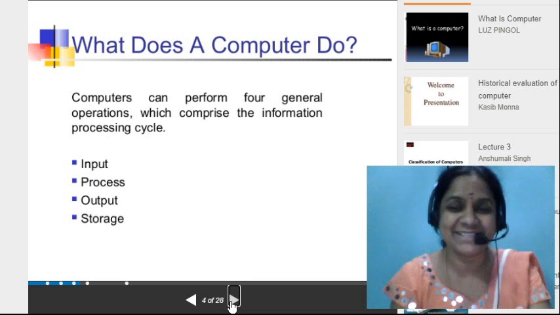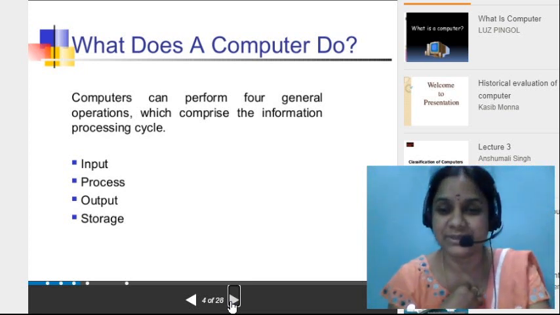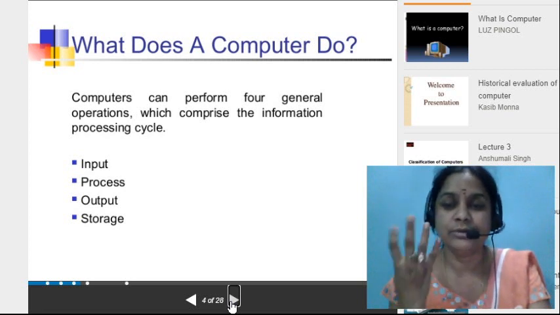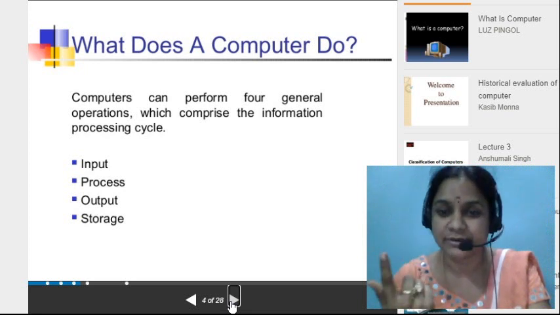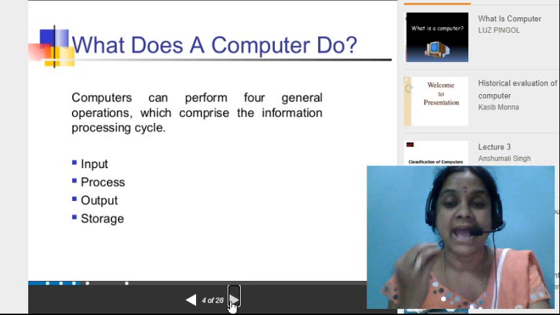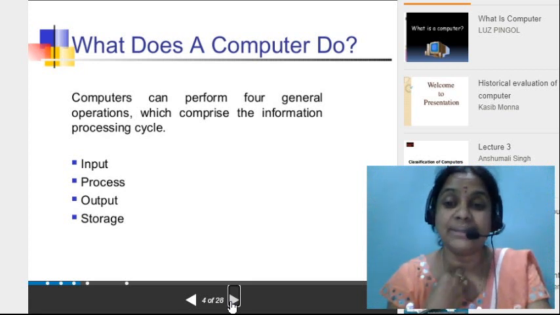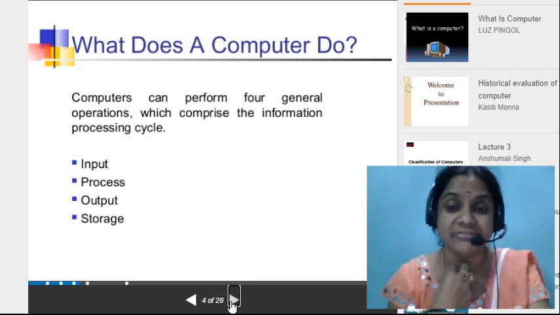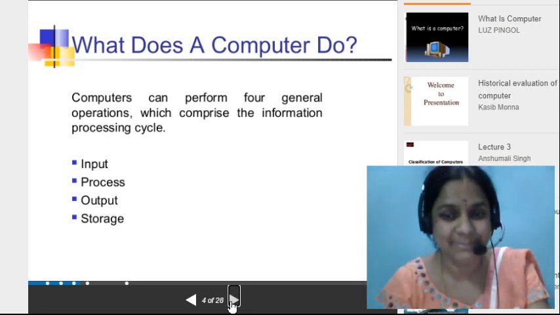I am going to give a best example here. We are the humans. Every person in the world does four things, four operations. Eating is input. Digestion is process. Getting back the waste material is known as output. And storage means the minerals, vitamins, and all the energy content stored in our body. It is the best example, keep it in mind all of you.